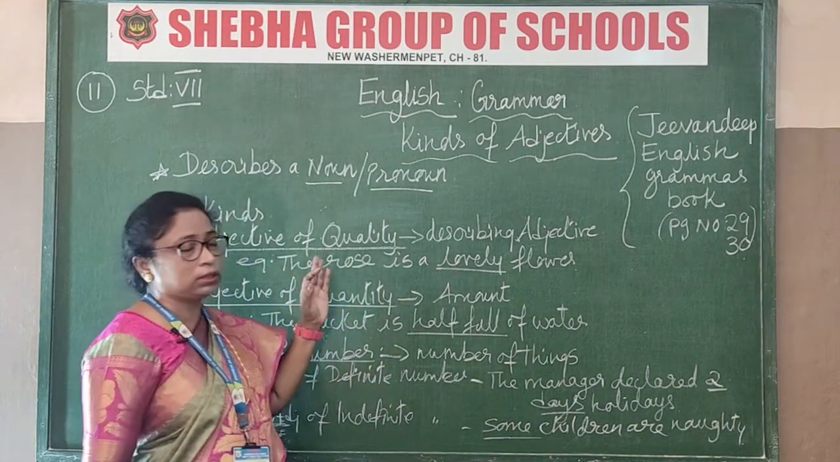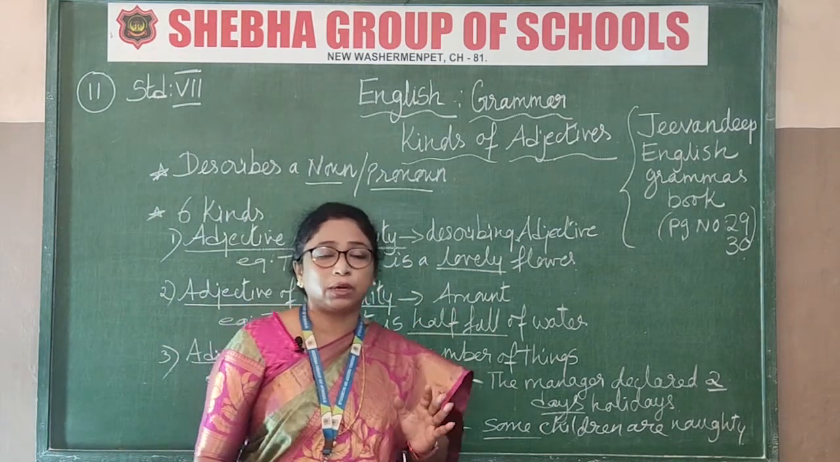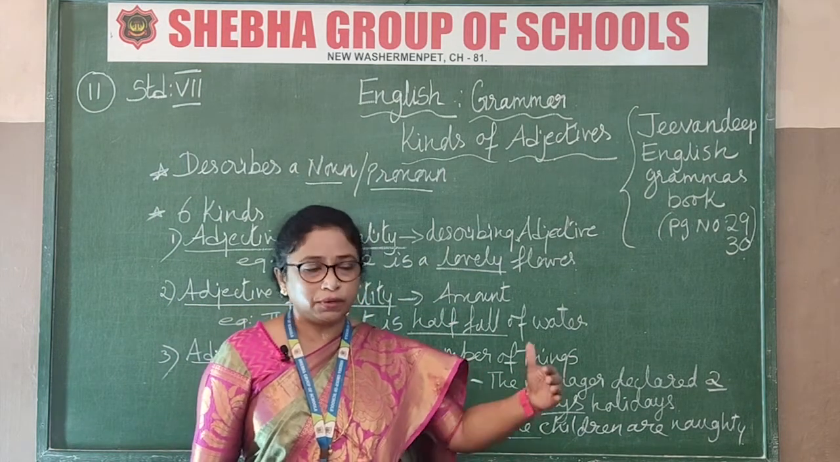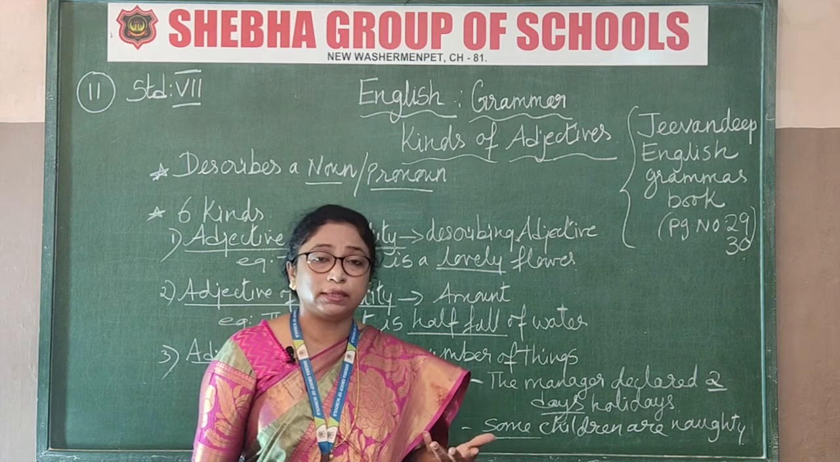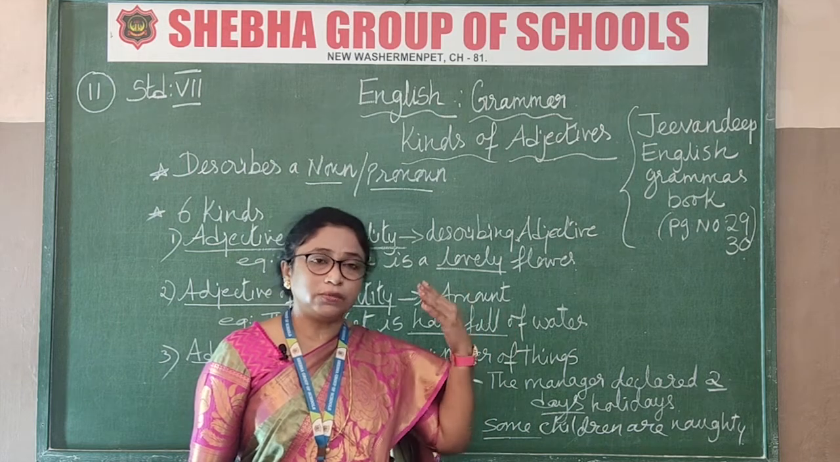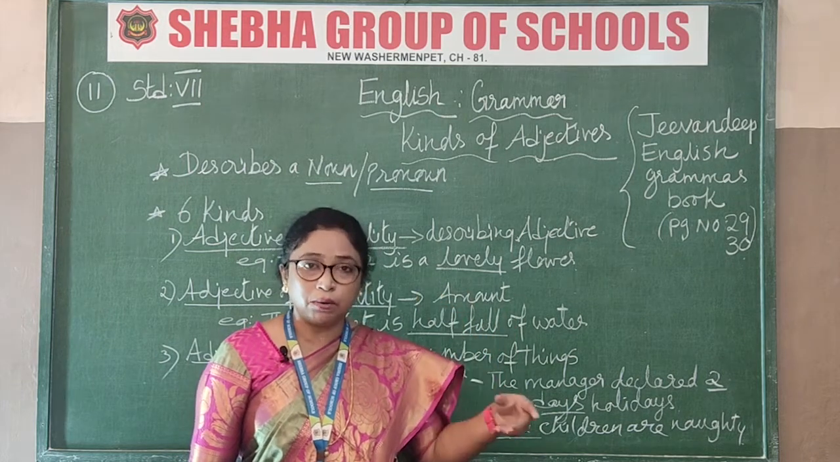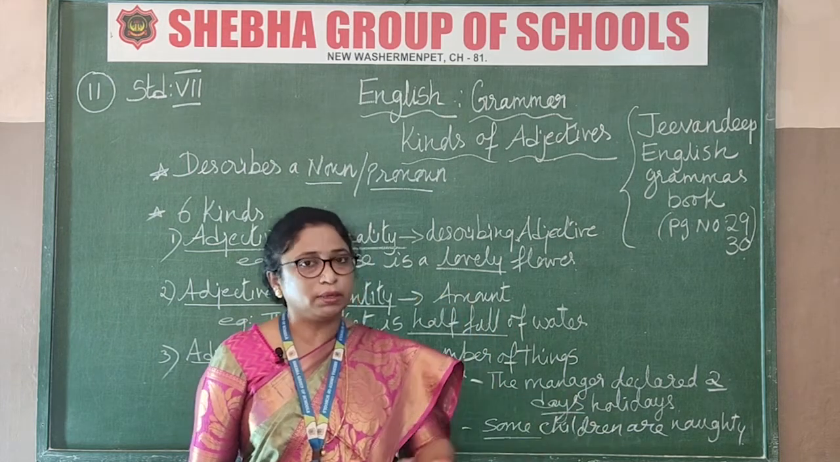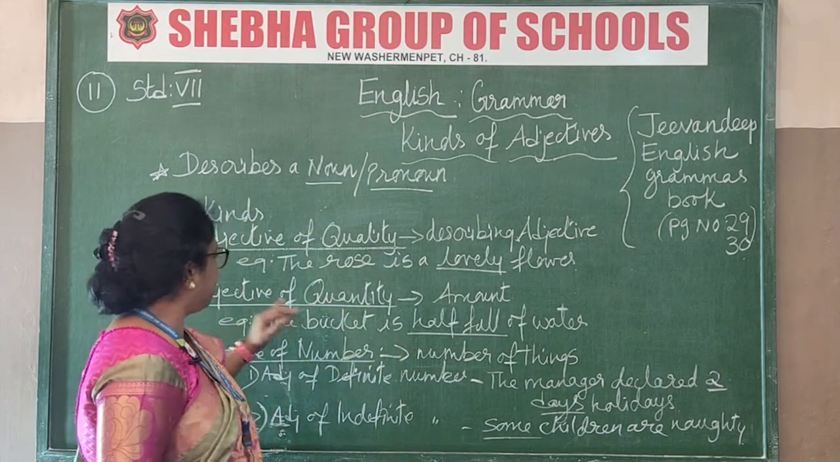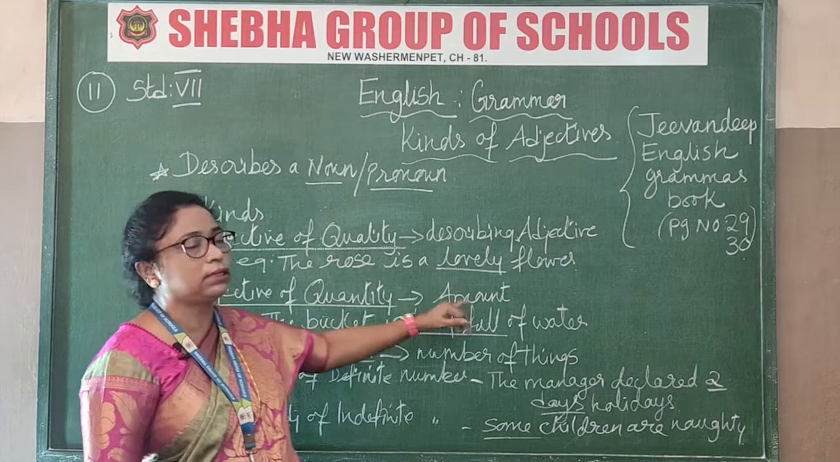Generally what we say is that adjectives are only describing words, isn't it? But even this is different. You must know this, only then you will understand. Adjectives have so many kinds. An adjective is not only a describing word, it can be the amount, then the number, and so many others. As I am explaining, I will explain to you. Adjective of quantity means it is the amount.